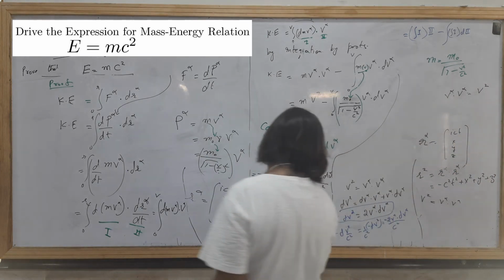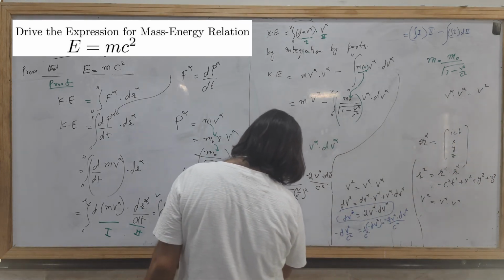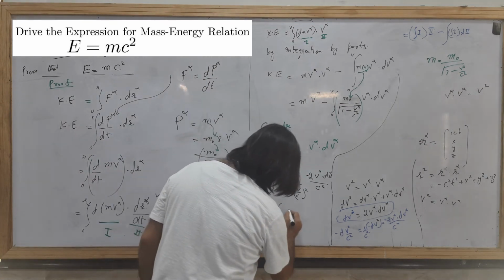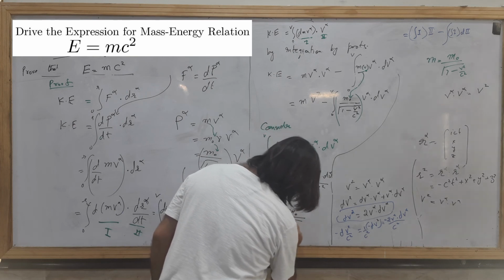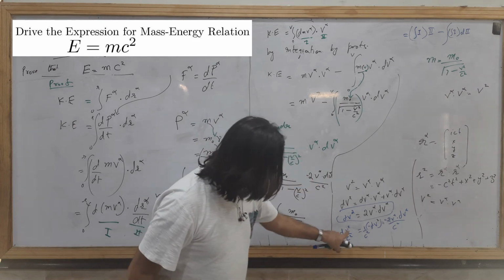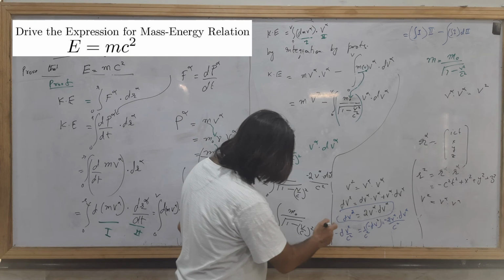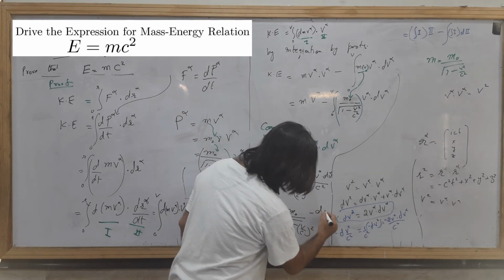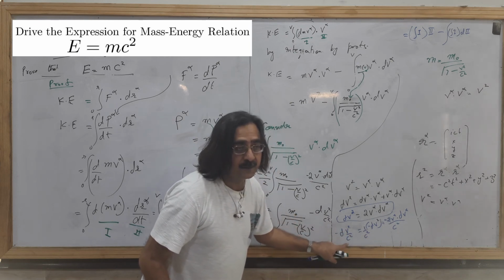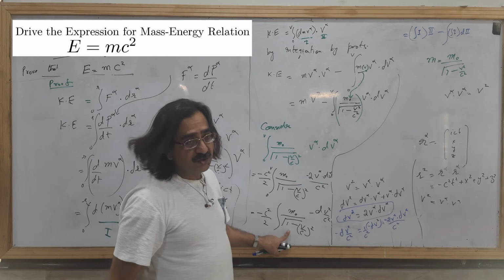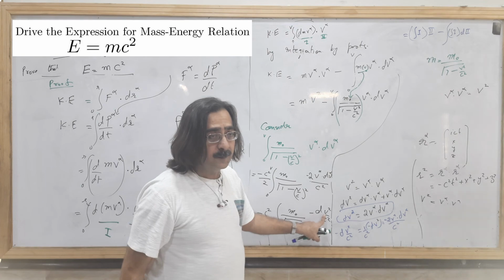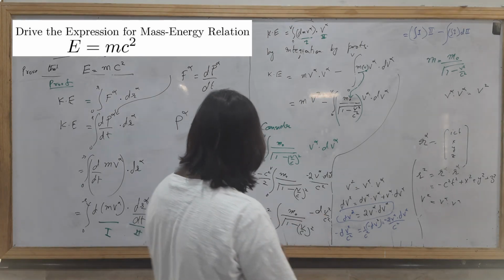So I may write it in this form: minus c square over 2, m naught, 1 minus v over c square. What is this? This is minus dv square over c square. What is this? This is minus. Okay, so this is a function of v over c square, and this is a derivative. Okay, got it?